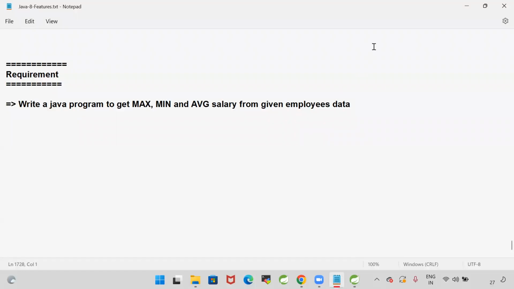This is my requirement. Write a Java program to get maximum, minimum, and average salary of the employee.